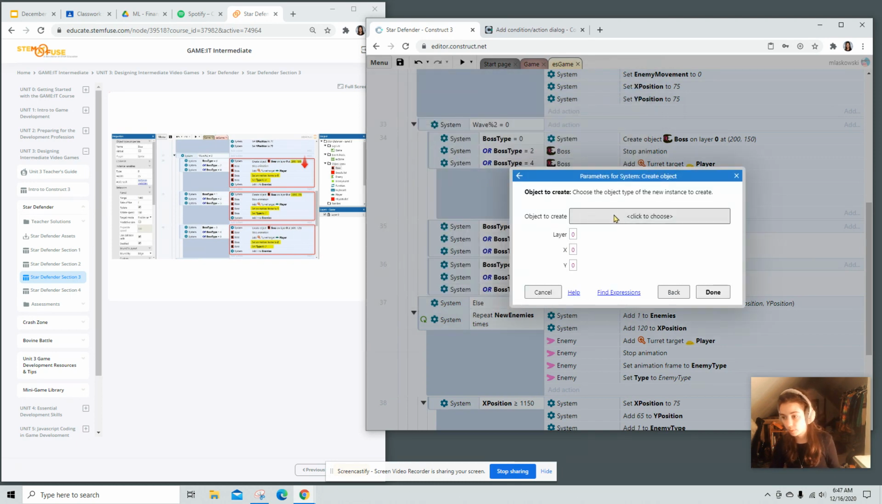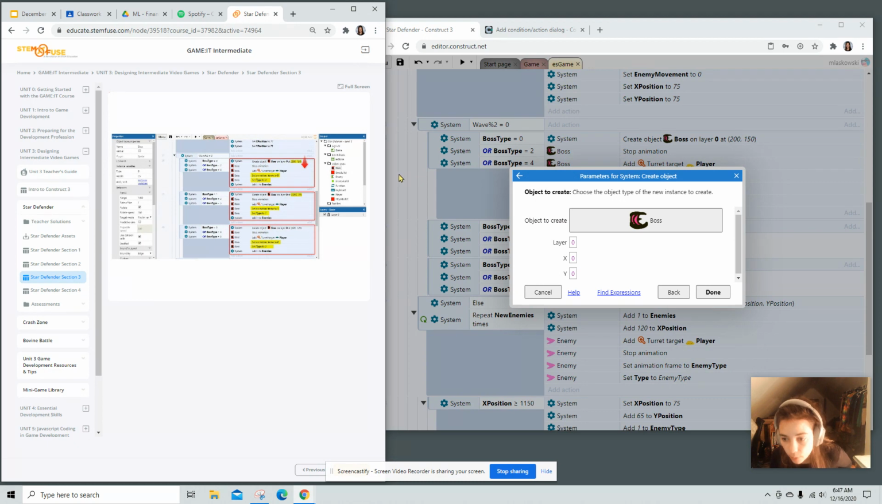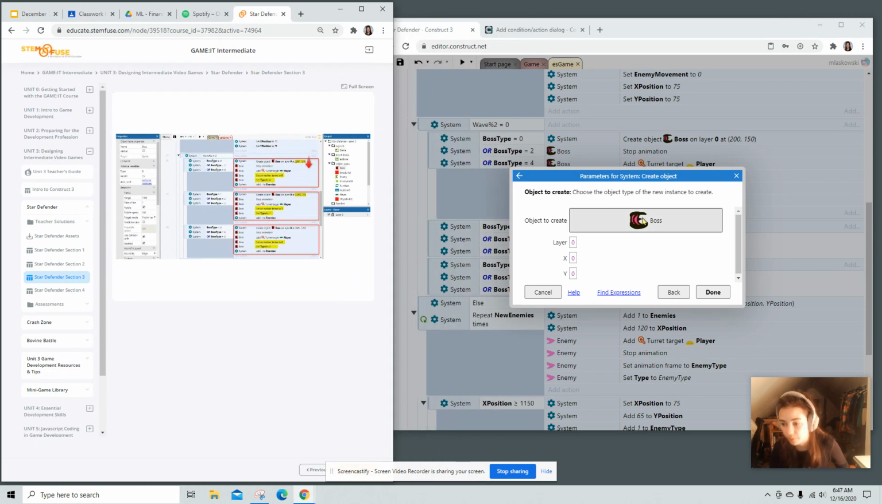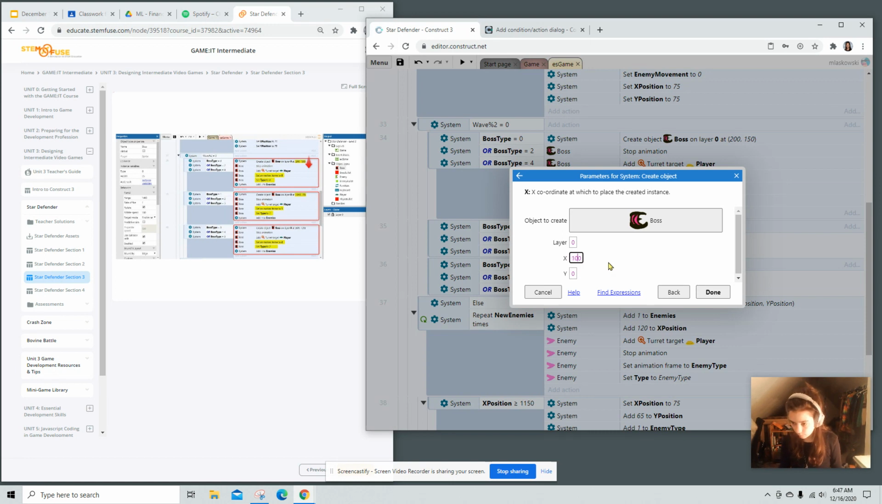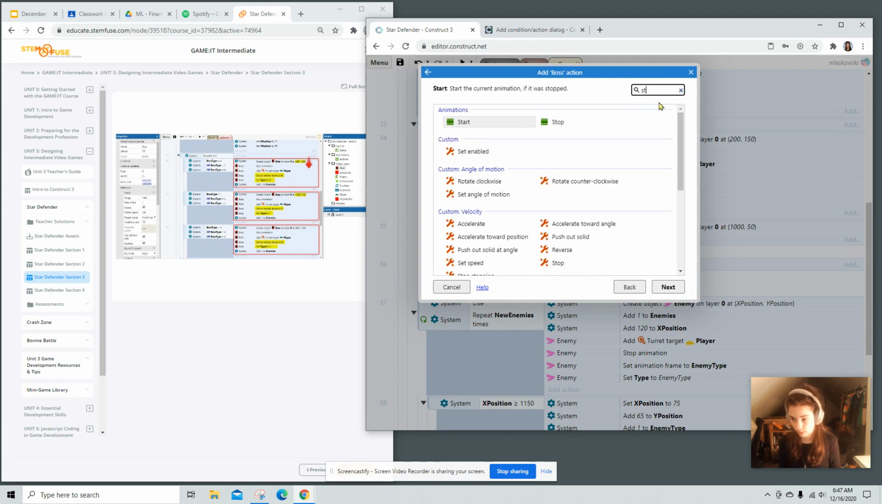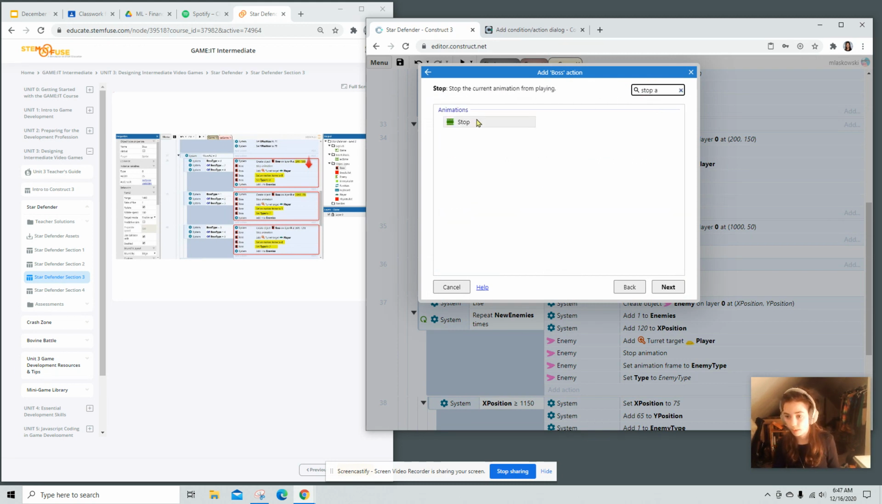Create object. We're going to create the boss on layer 0. The second one, though, we are going to do 1,000, 50, meaning he is super far to the right and a little bit higher. And we'll do stop animation. So this is on the boss. This is called stop animation.